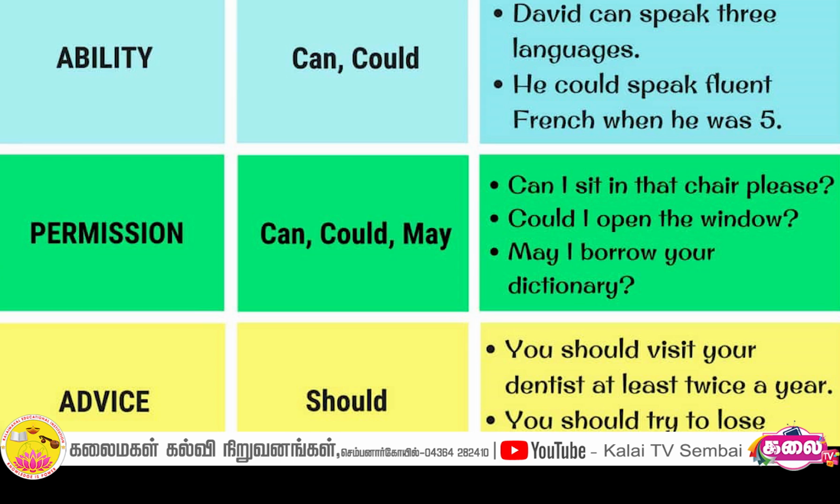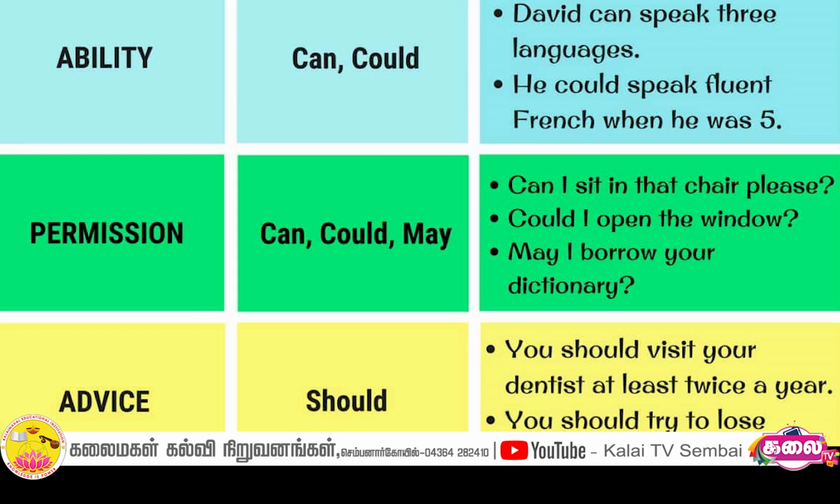And the fourth one is possibility. For example, anyone can become rich and famous. It is a possible thing, right? So that we use can here. Anyone can become rich and famous. And the second verb is could. It is a past form of can.